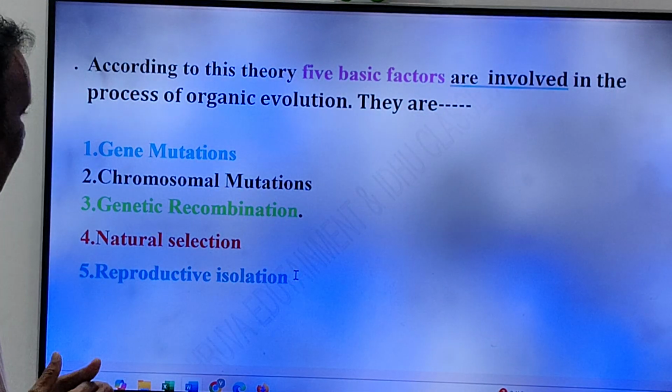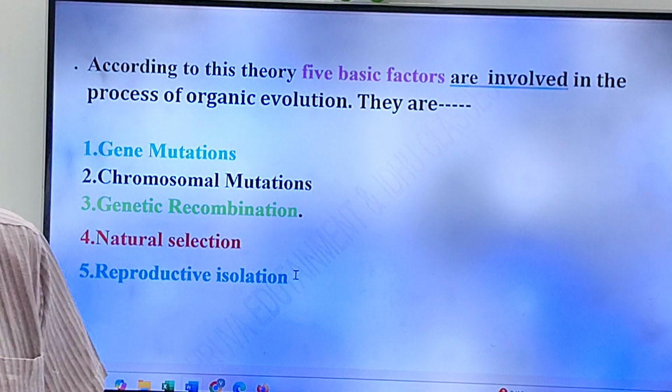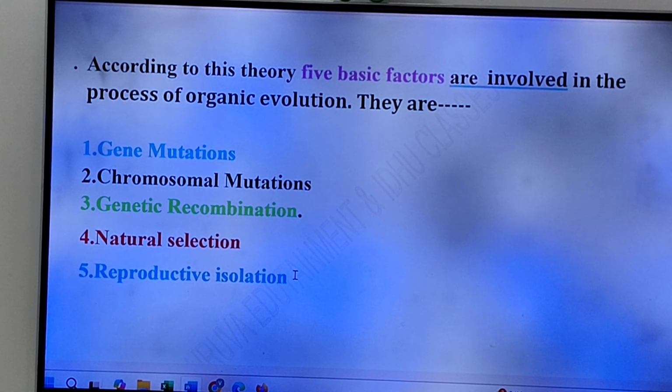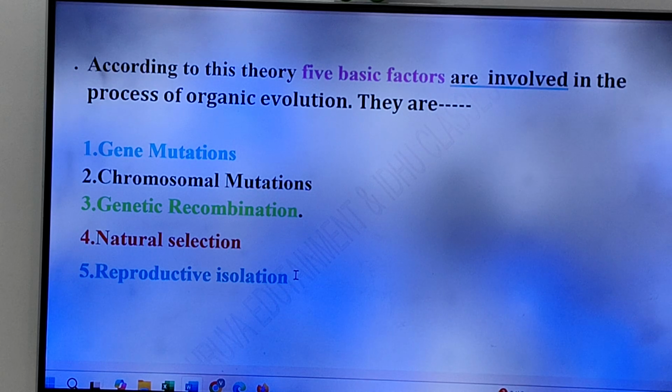Number 1, gene mutation. Number 2, chromosomal mutations. Number 3, genetic recombination. Number 4, natural selection. Number 5, reproductive isolation.